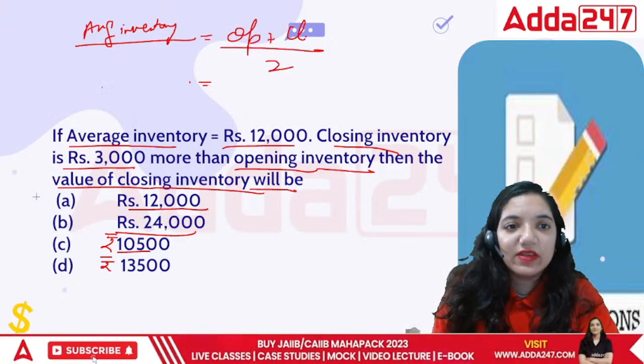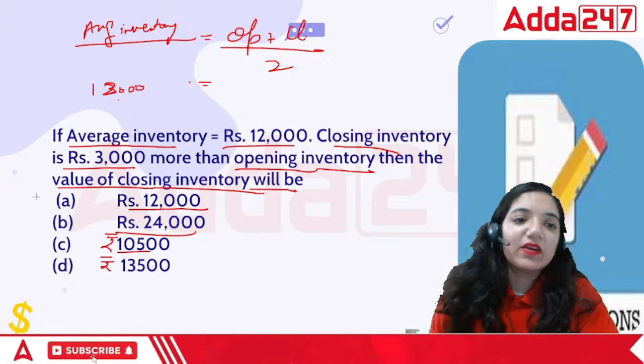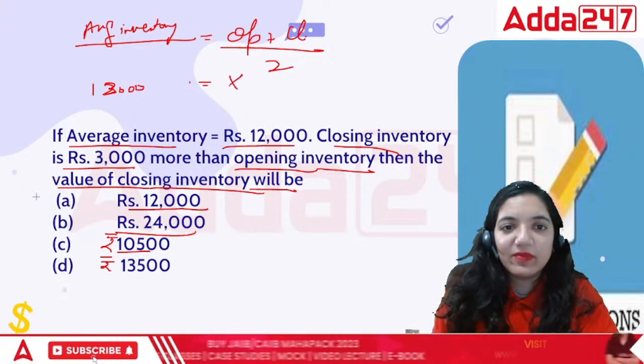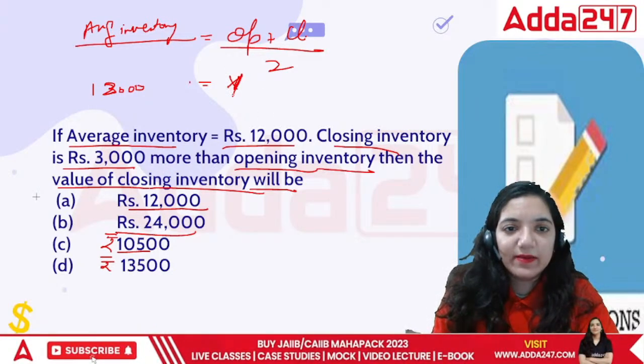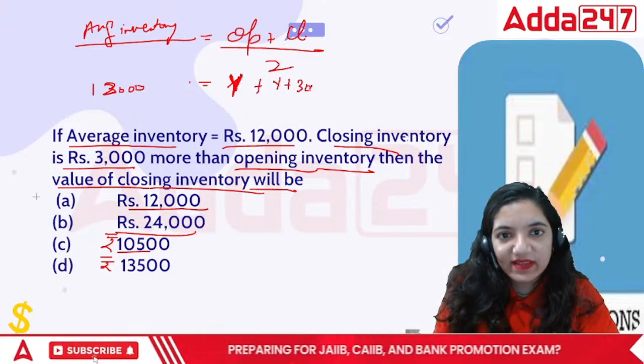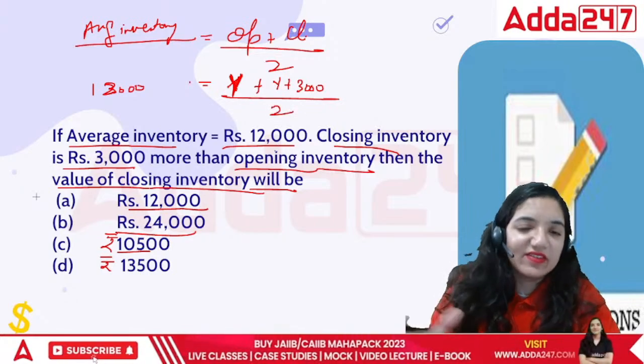So what are we doing? Average is 12,000. Closing inventory is 3,000 more than the opening. Let opening be Y. So the closing will be Y plus 3,000, and it would be divided by 2. This would be the formula.